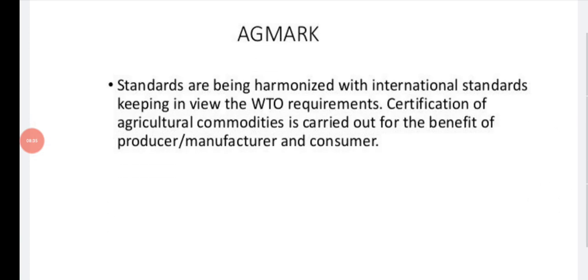Standards are being harmonized with international standards, keeping in view the WTO requirements, that is, World Trade Organization requirements. Certification of agricultural commodities is carried out for the benefit of producer, manufacturer and consumer. These standards are harmonized with the international standard given by the WTO, World Trade Organization. Here the certification is given based on quality and purity.